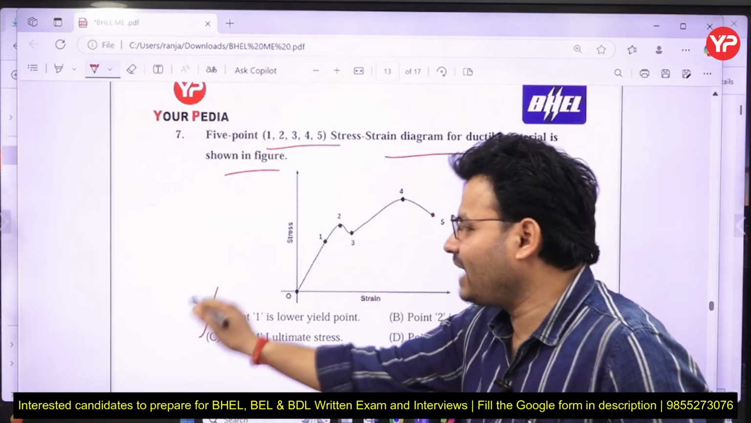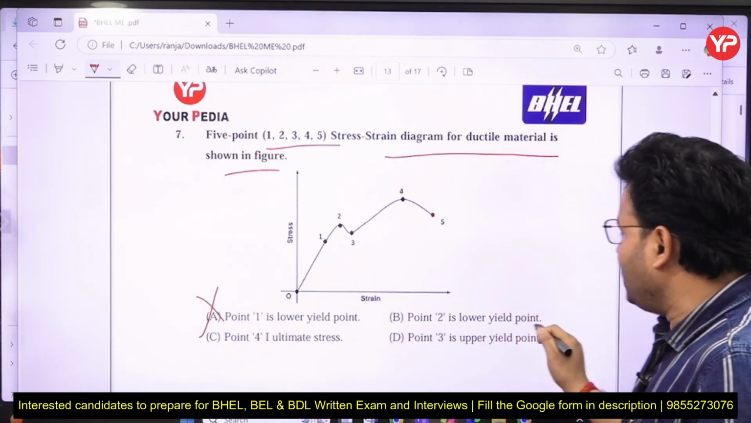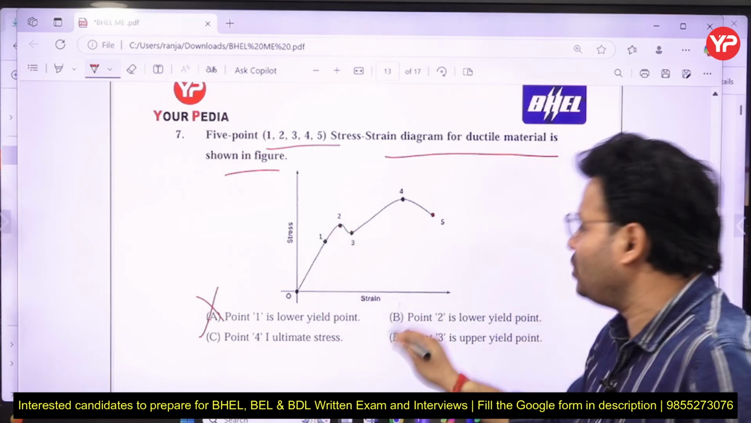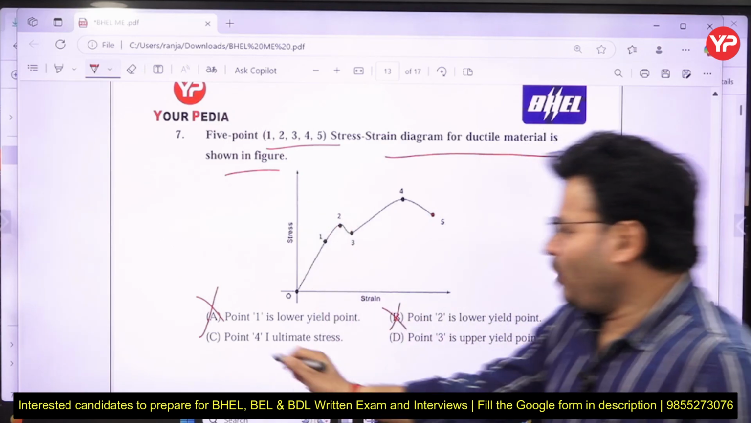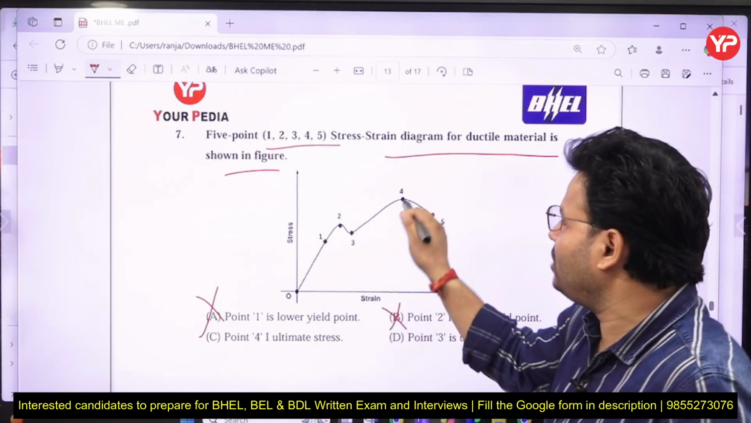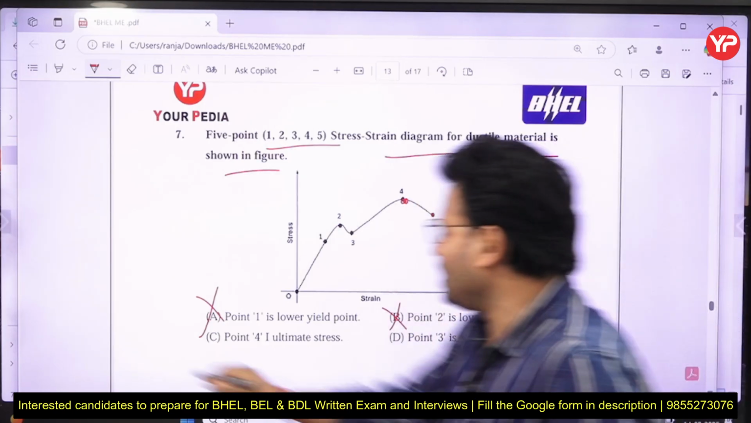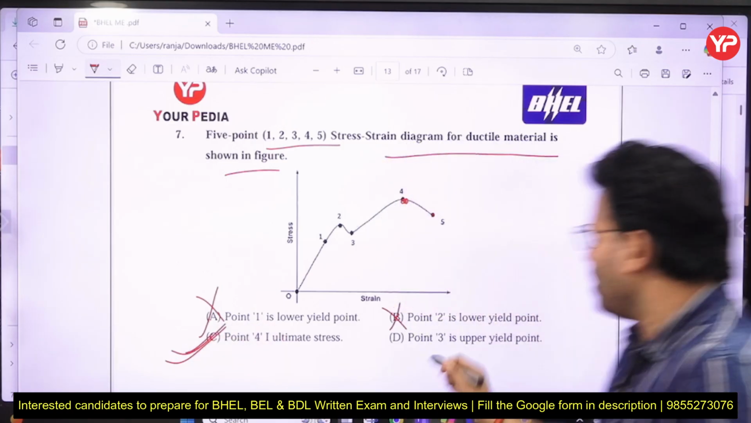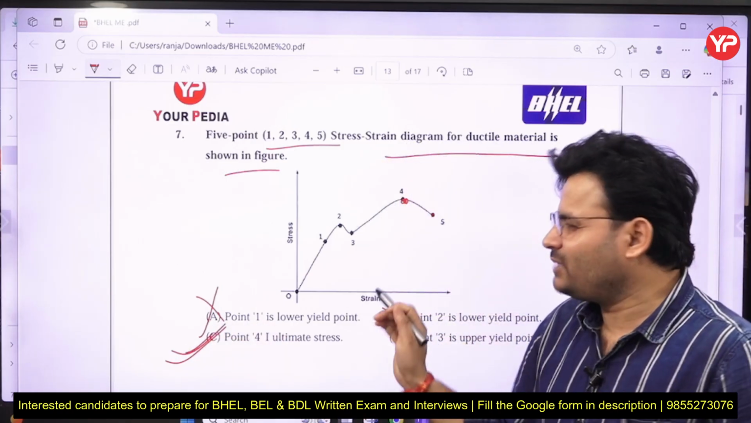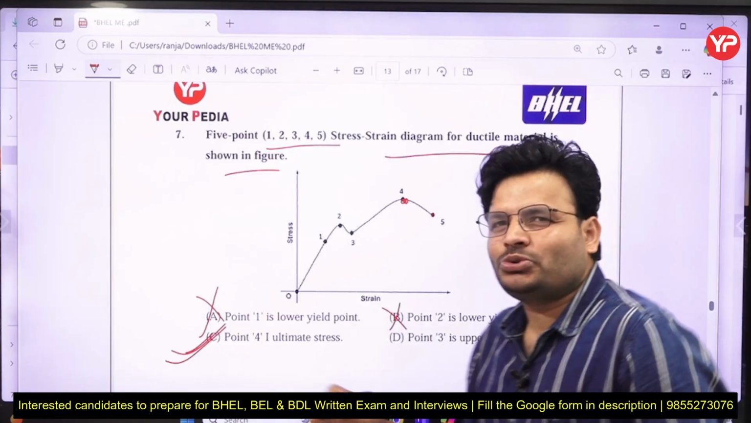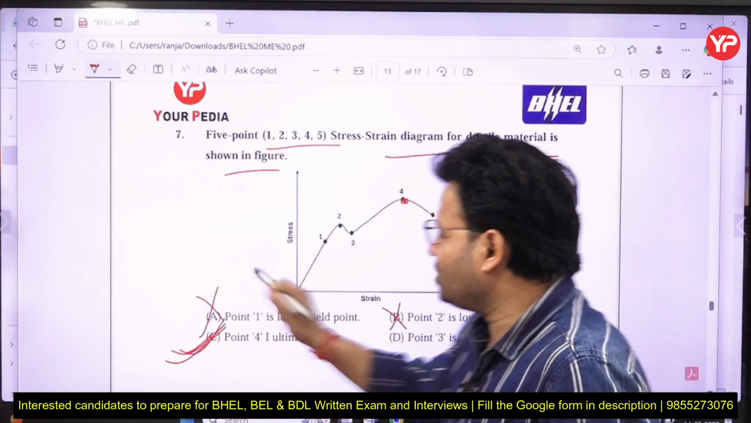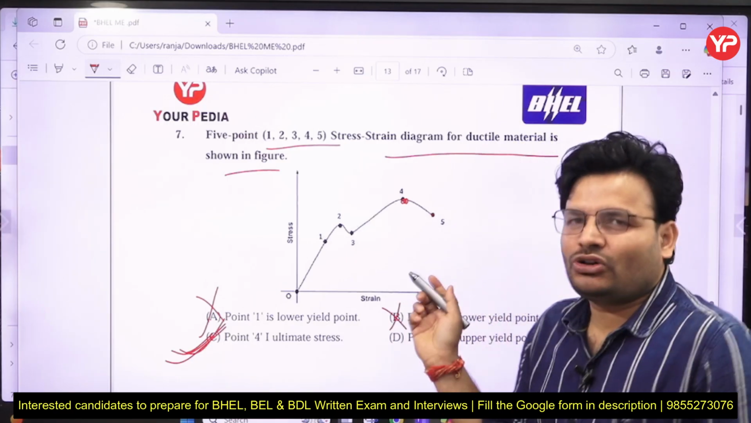So option A can't be right. Point 2 is lower yield point? No, point 2 is the upper yield point, so that is wrong. Point 4 is ultimate stress. Yes, my dear friends, point 4 is known as the ultimate stress. So C for Chennai is the right answer. Point 3 is upper yield point? No, 3 is the lower yield point. That was a very easy question. If you have gone through the stress-strain curve, you could easily solve that type of question. So the correct answer is C for Chennai. And 5 is called the fracture point.